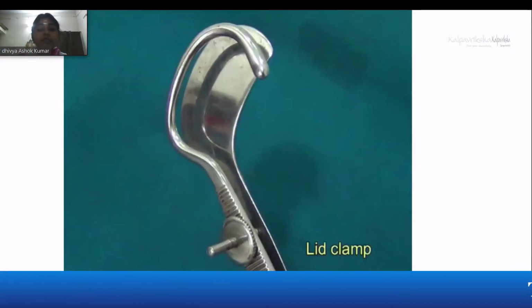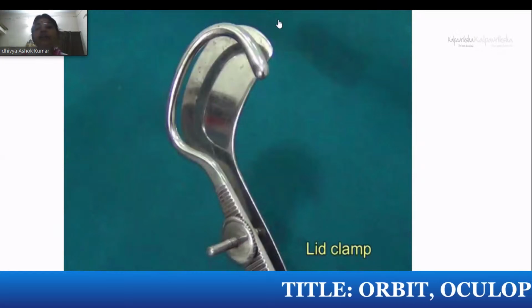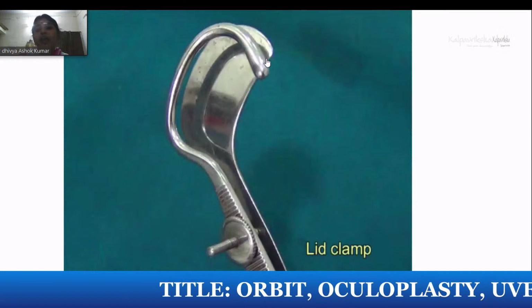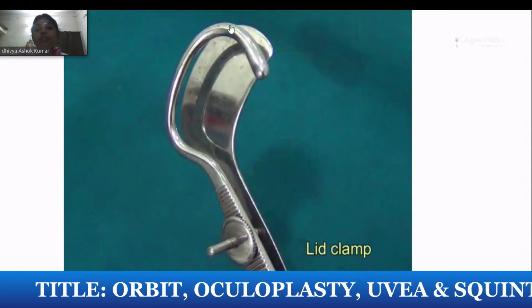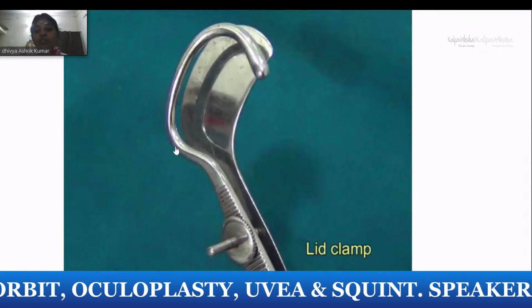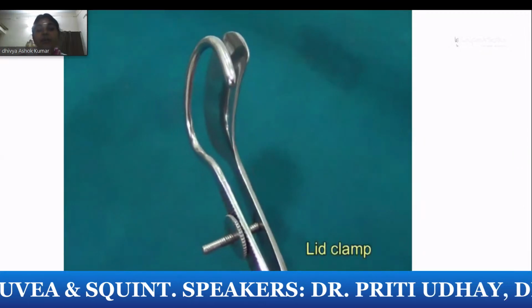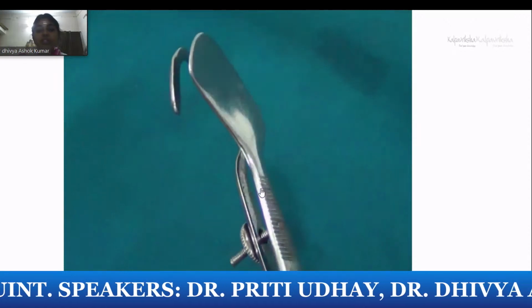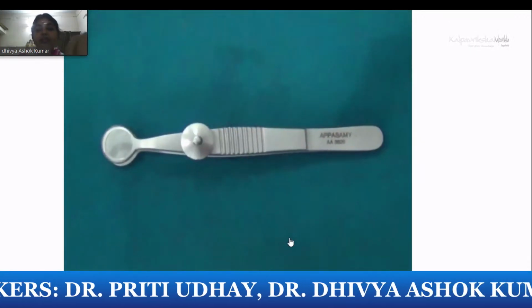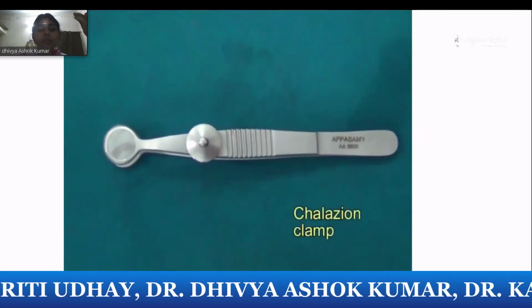This is a clamp. As you can see here, it has got an open end and there is a flat end. The flat end goes towards the conjunctiva, and this is the entropion clamp. So this outer part will be on the lid. You can do the entropion procedure using this clamp. Snellen's entropion clamp for the lid procedures, and this end we can tighten it, and this end will be on the outer side, that's the temporal side.